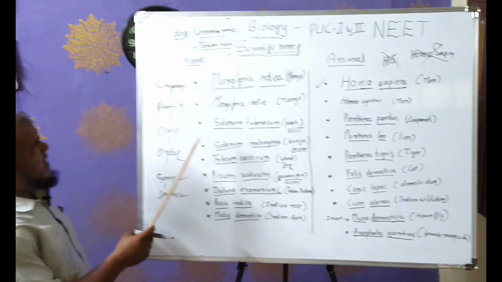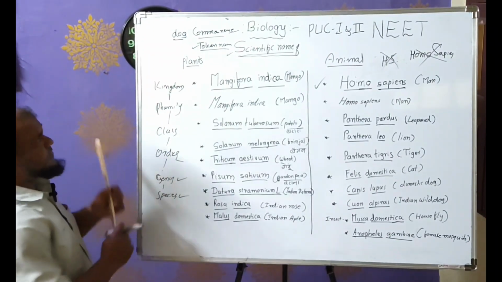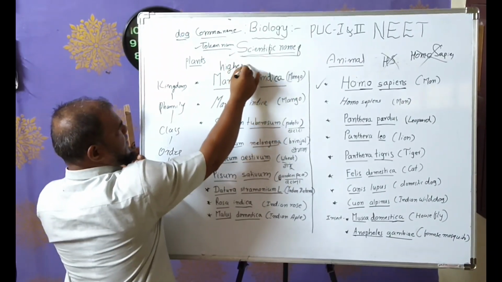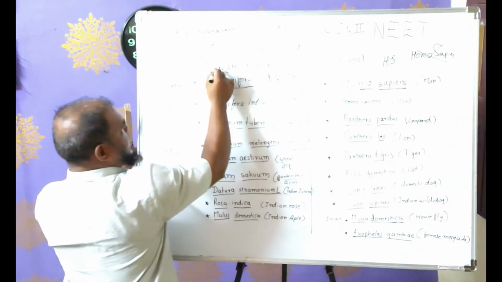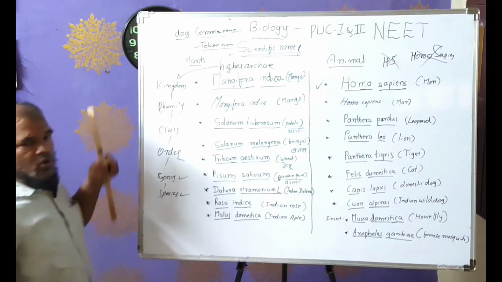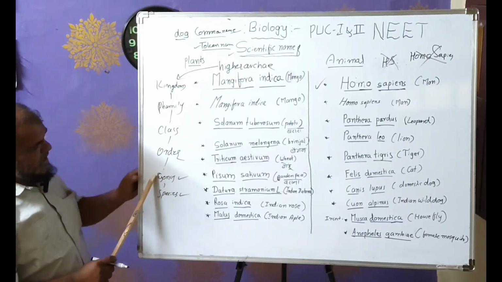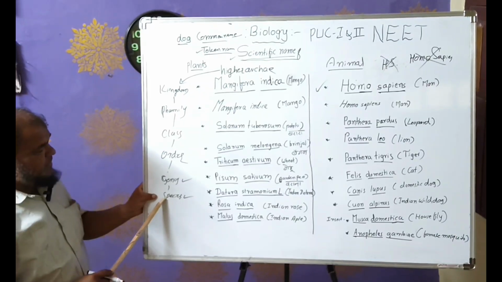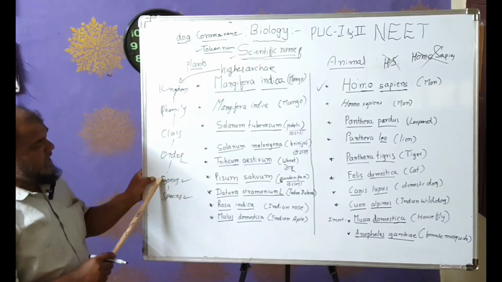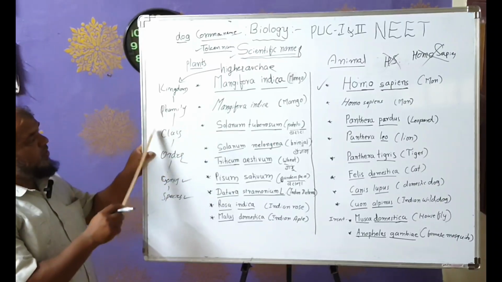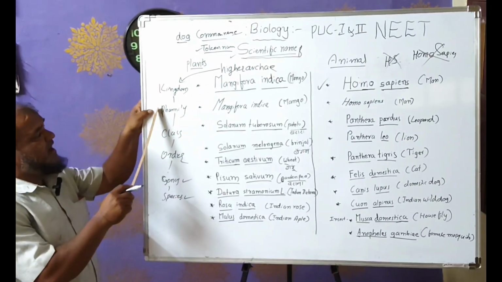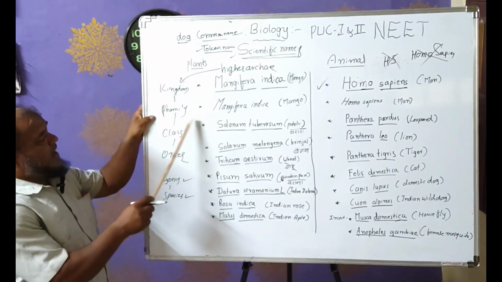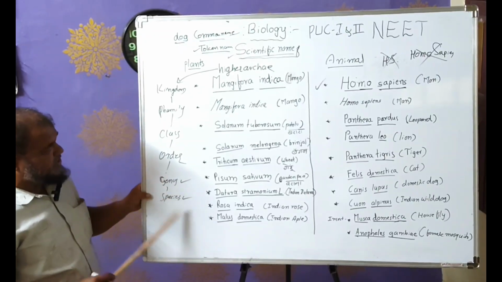Now, in the case of the hierarchy, today we are discussing genus and species. It starts from the species. After the species, the bigger group is the genus, then the order, then the class, then the phylum, then the kingdom. Kingdom, phylum, class, order, genus, species.